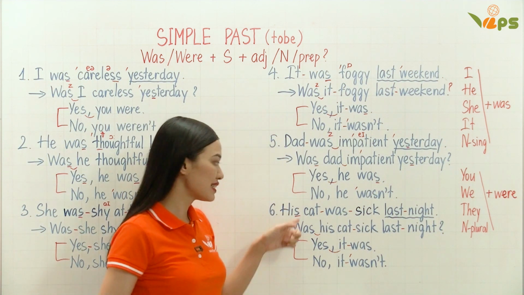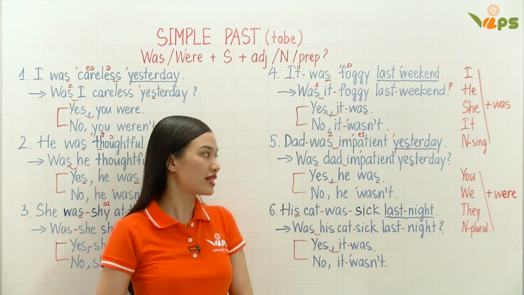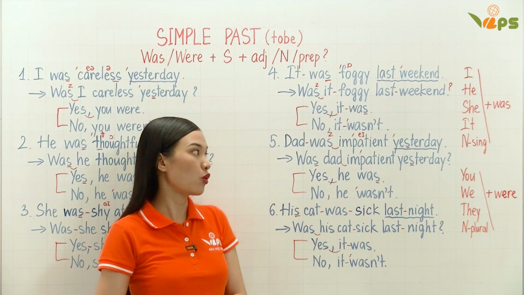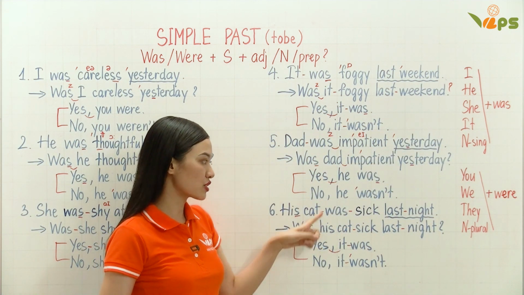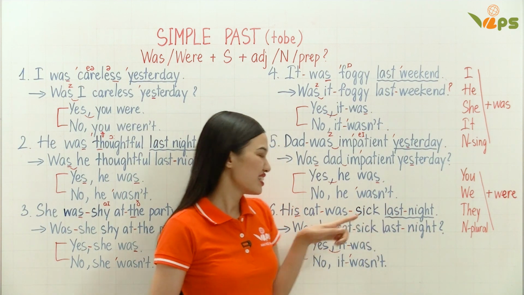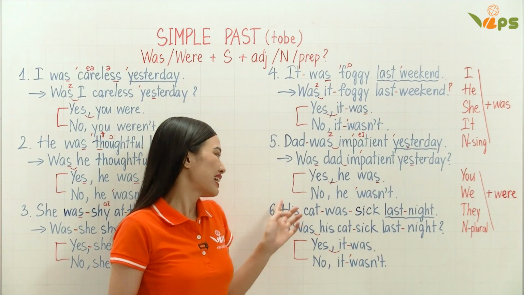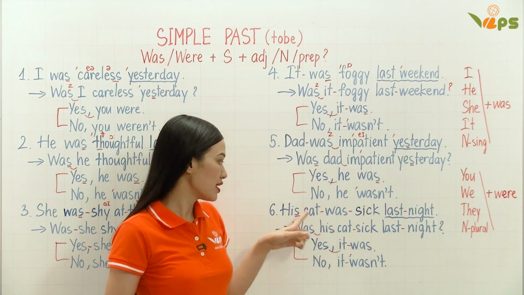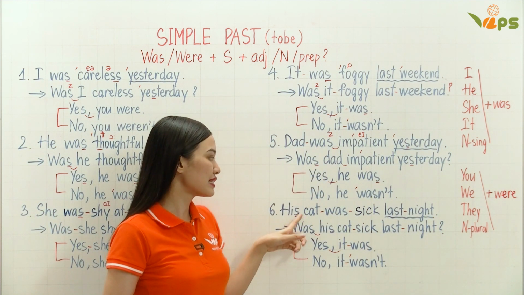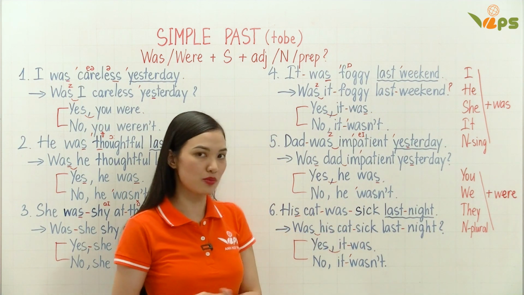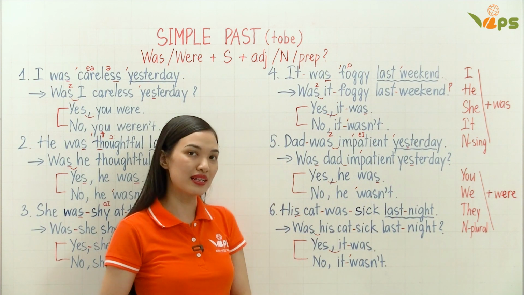For number six, his cat. One cat, right? So singular now. And for animal, we have to use it for the answer. His cat was sick last night. Sick, if you're sick, you don't feel good, you're not well. His cat was. His cat, singular now, we have to use with was. His cat was sick, the S is pronounced one, was sick last night.